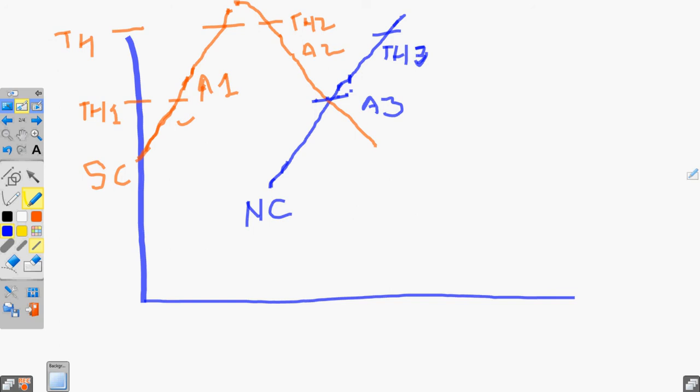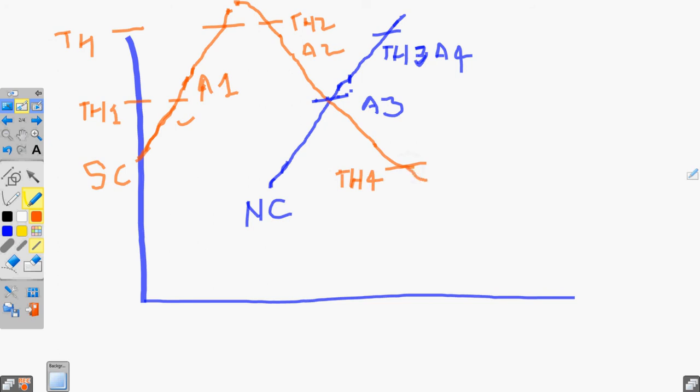Now, suppose this neighbor cell is getting better, and another threshold is defined here. We can say this is TH3, threshold 3. When the signal of the neighbor cell gets better than a defined threshold, then event A4 occurs.